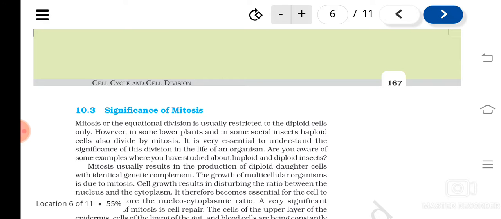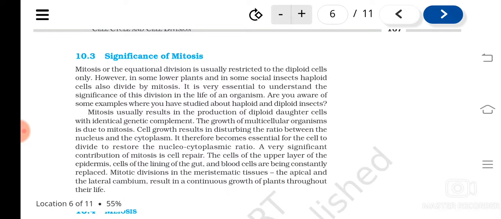Then, what is the importance of it? It helps in growth. It helps in the production of diploid daughter cells with an identical genetic complement. That is why it is known as equational division. The daughter cells and the parent cell will have the same genetic complement, and that is what is known as equational division. So the growth of organisms takes place by mitosis.